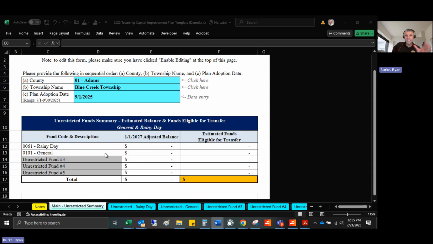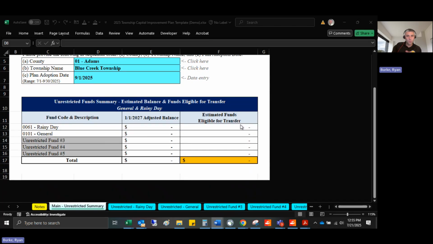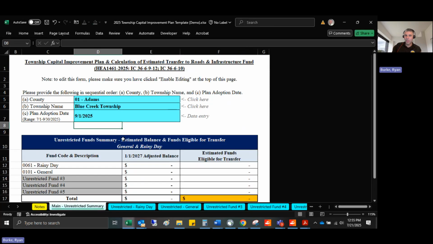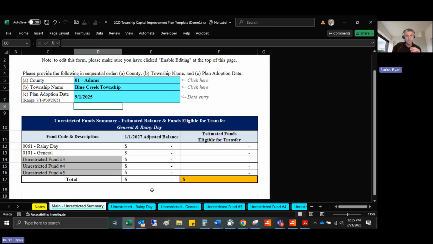So the main tab is completed. We'll go back to it later so we can see what these amounts fill out to be. But we see some orange, we see some blue. If we go to the Notes tab, that can be helpful. This will tell us that these light blue fields show us that there's data entry needed if it applies. The orange one indicates that there's some total pulling in from somewhere, and then the other colors simply mean that there's no data entry required. So the main tab is complete for now. We'll try to come back to that one at the end so we can see the estimated transfers.